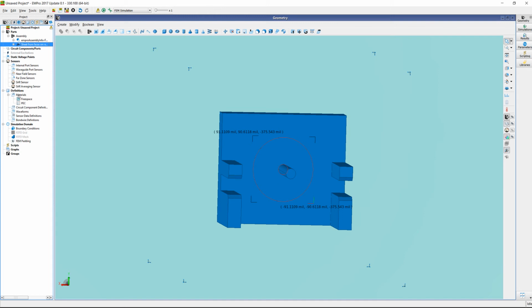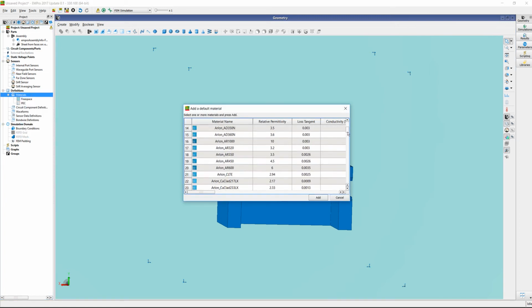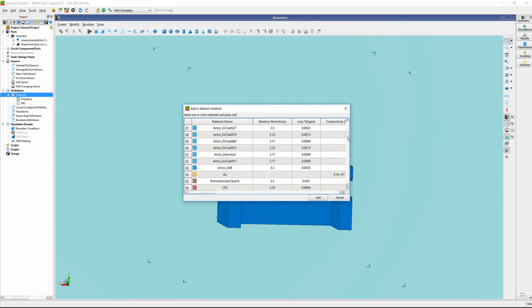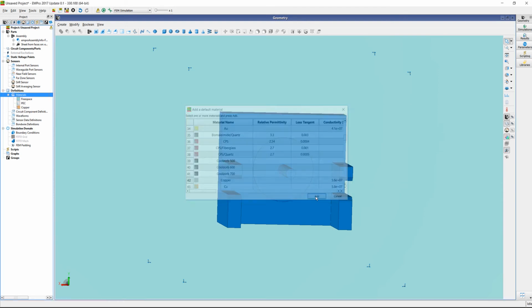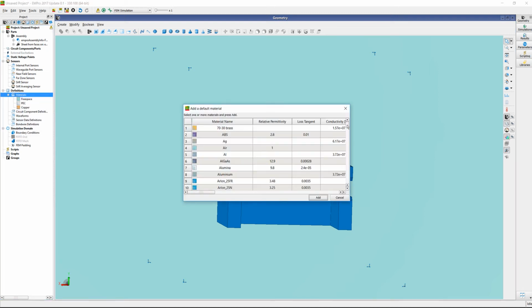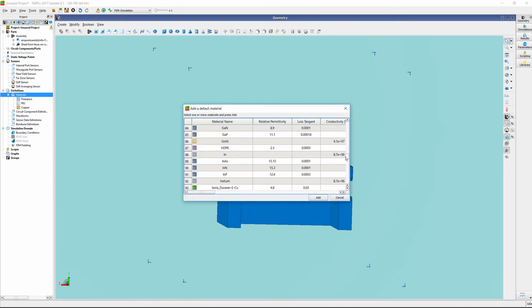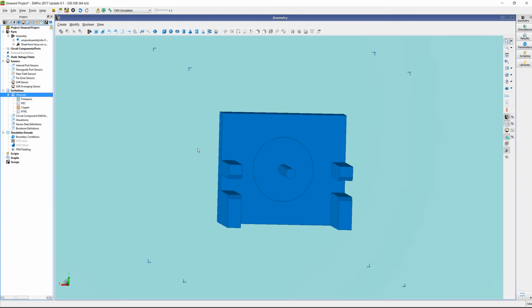So the next step is to import some materials. We're going to import that from our material library. And we're going to need, let's say, copper for our conductors. And we're also going to need the dielectric. In this case, it's the Teflon. So we're going to use the PTFE for our Teflon.